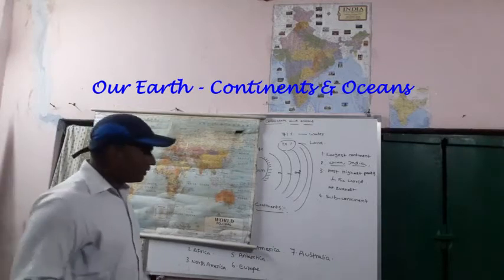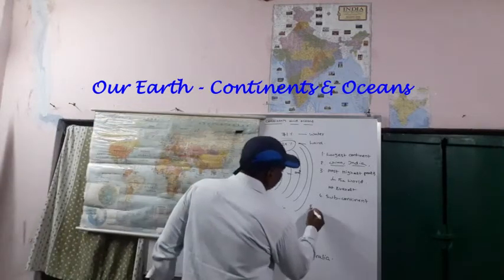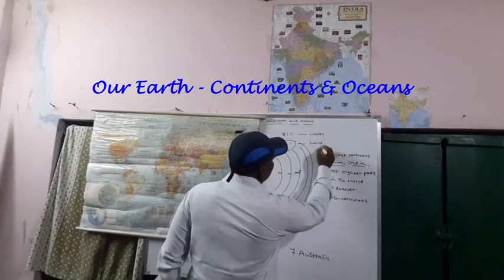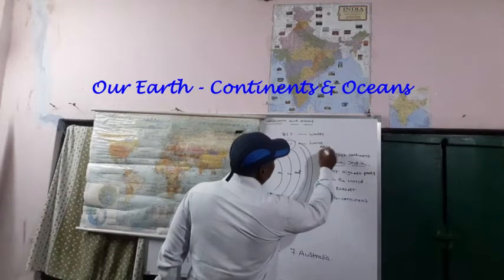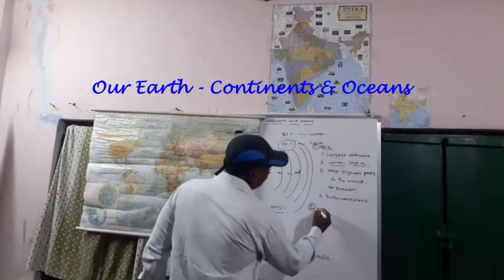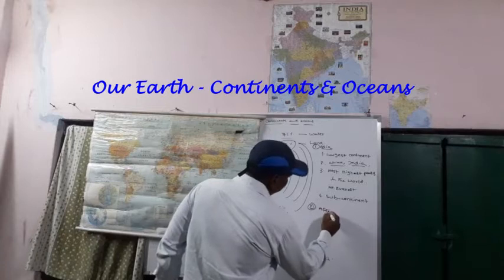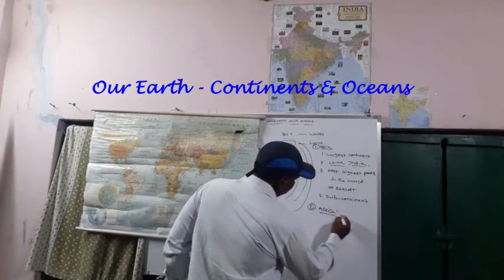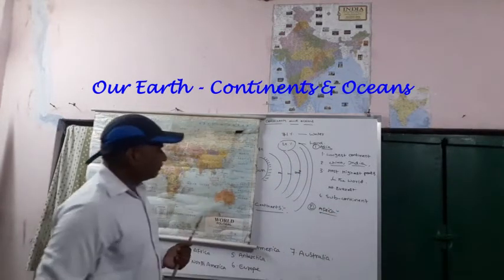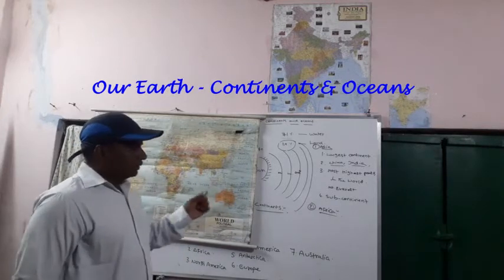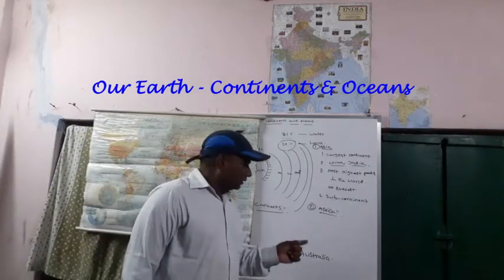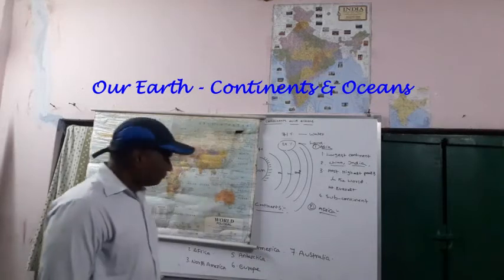Next one, Africa. First one, Asia. Second one, Africa. The second largest continent is Africa.